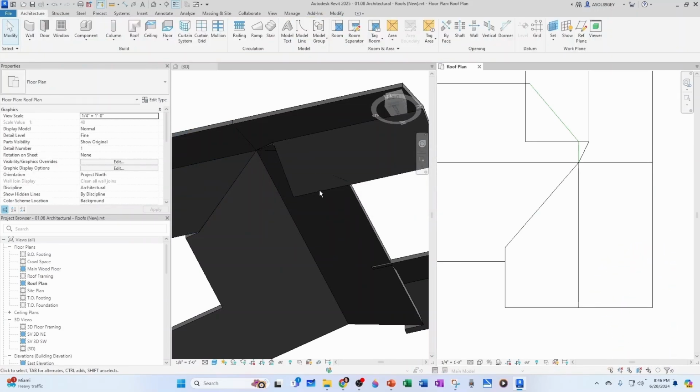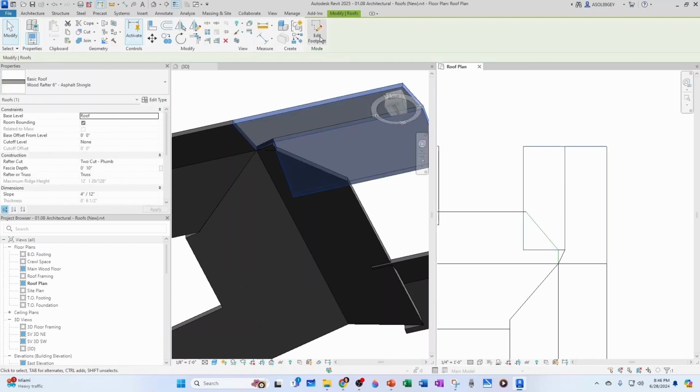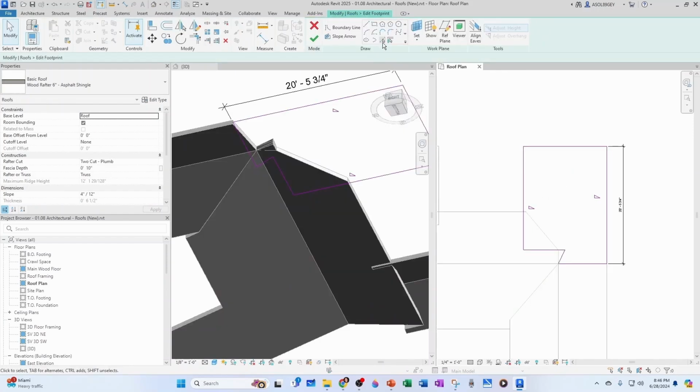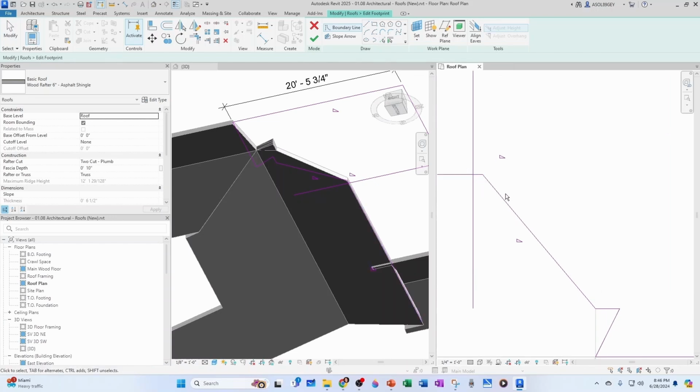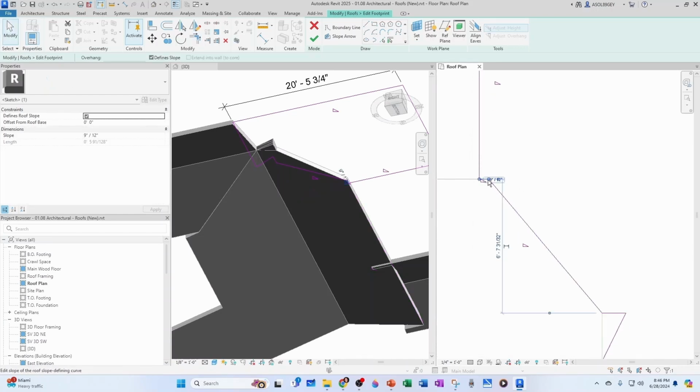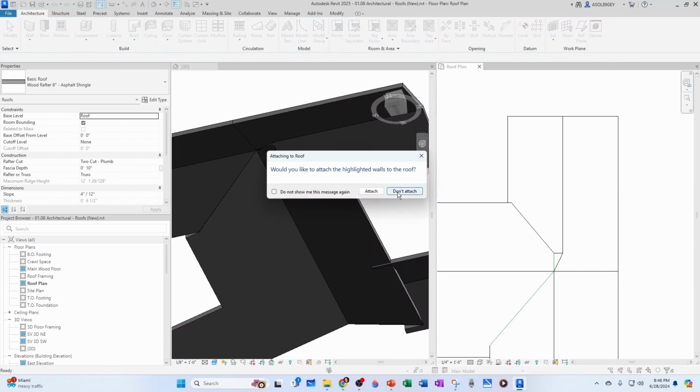Very good, that's gone. Now we need this part to be gone, so we do the same thing here. Click here, edit footprint. We're going to pick this line here, then we do TR from here to here. We're going to pick this line here, we're going to trim from here to here. This little guy and this guy don't define slope. Now we can click OK. We don't want to attach.